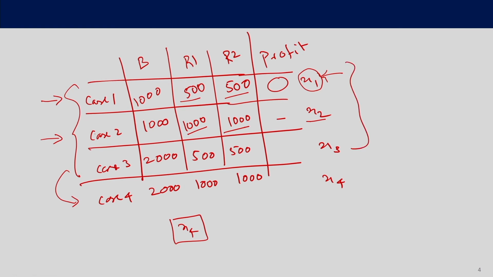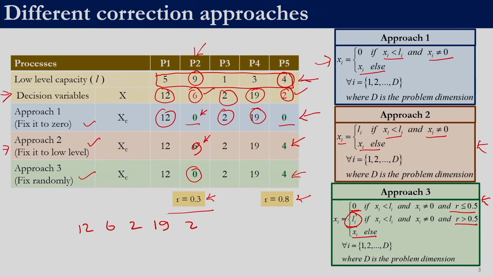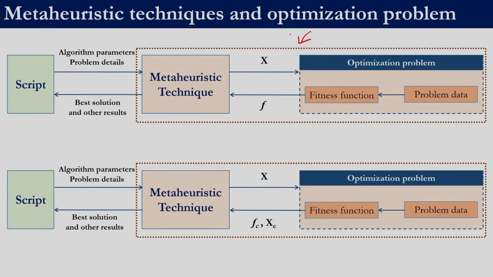Now, the question is how do we implement this. Remember, for each of these cases we need to run multiple times, because case 1 is an individual optimization problem, case 2 is an individual optimization problem, similarly case 3 and case 4. So, now we will see how to execute such a problem. Over here, the first figure shows the approach without correction, the second figure shows the approach with correction. Whatever we are discussing holds true for both of them.